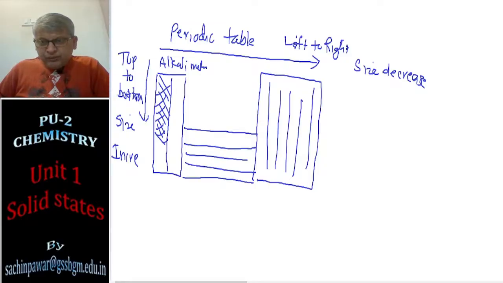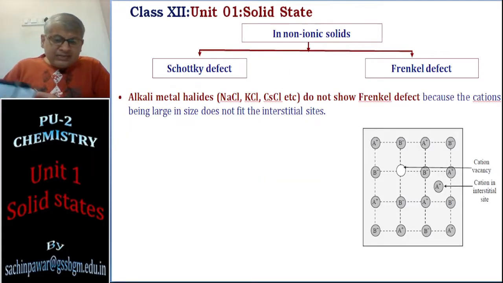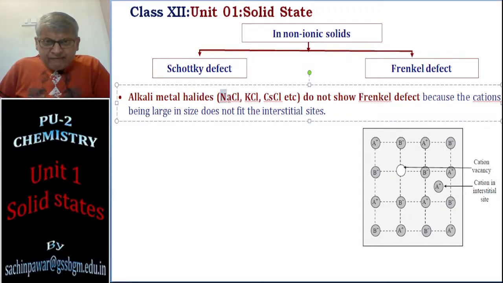So here if you take these alkali metal halides, then alkali metal halides have larger size Na plus, K plus and cesium ions. Size of the cation is large, and since the size of the cation is large, it is very difficult for a large sized cation to occupy this small interstitial space.